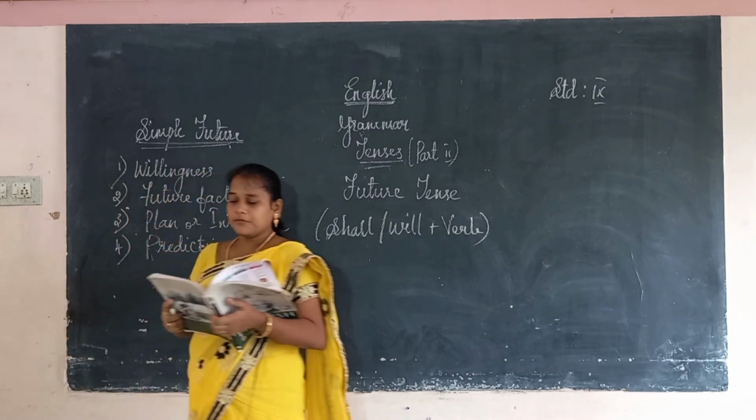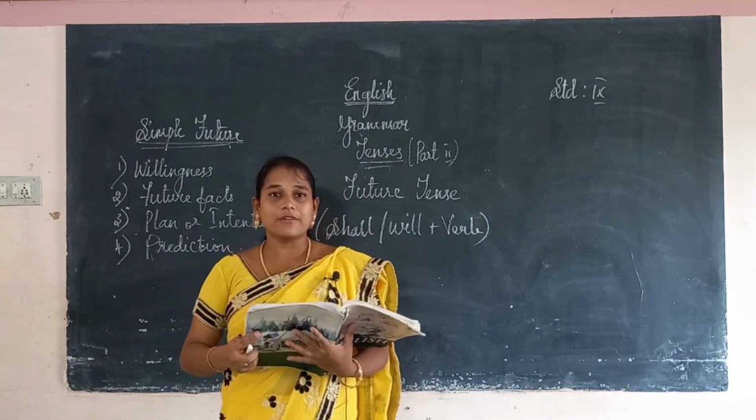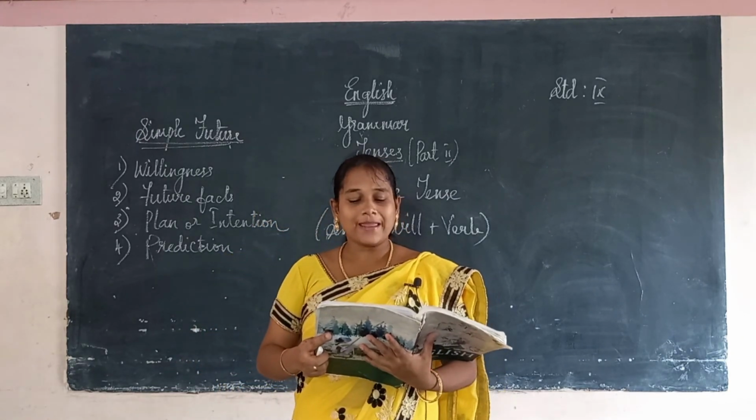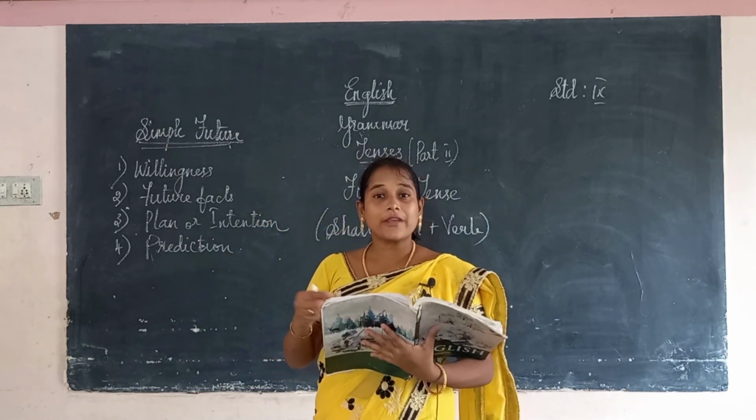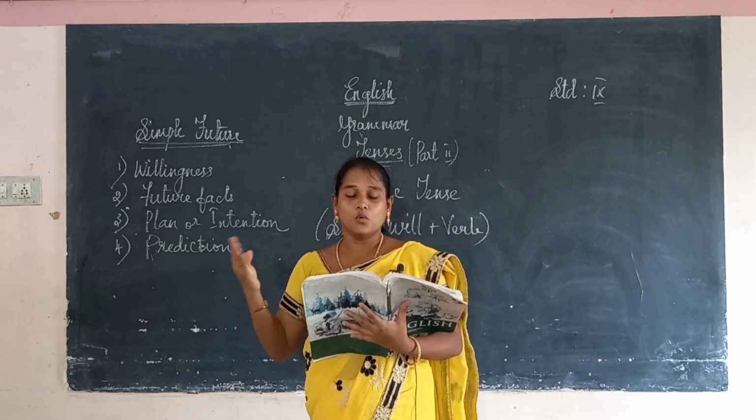For the example of the first one, willingness: someone is at the door, I will see who it is. So we are ready to go and see who they are.